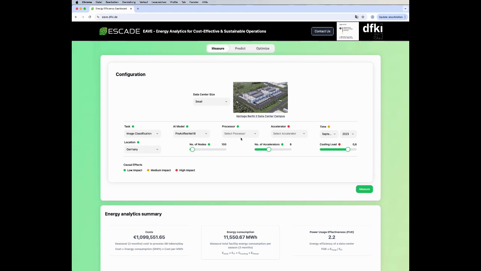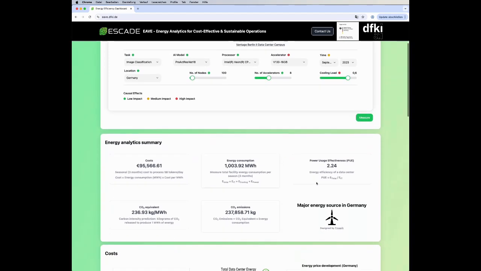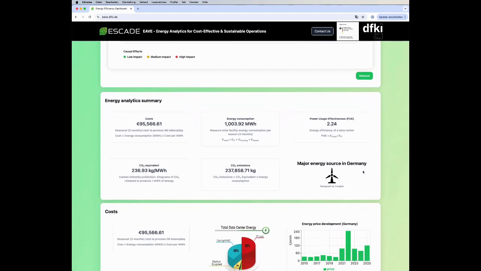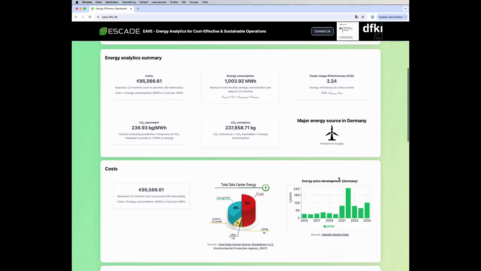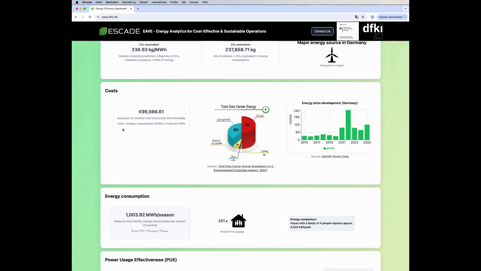In the present case, for example, the task of image classification is selected, specifically in the context of steel scrap sorting. Based on this, the Energy Analytics summary shows the costs, energy consumption, PUE value, CO2 equivalents, and emissions for the chosen model in the respective configuration. As a reference, the execution of the model over 3 months is used. The main energy source of the country of execution is also listed. This is followed by a detailed overview of the composition and calculation of the individual aspects.